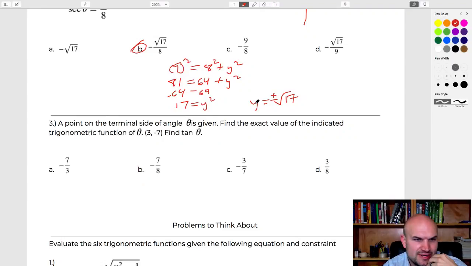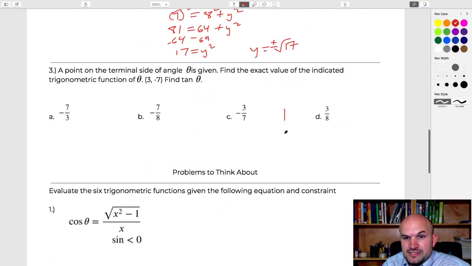And last one is a point on the terminal side of an angle theta is given. Find the exact value of the indicated trigonometric function of 3, -7, find tangent of theta. Okay, so again, we're given a point, right? And when we're given a point, the best thing to do is just plot that point. So 1, 2, 3, 1, 2, 3, 4, 5, 6, 7. So we go ahead and plot the point, and we create our triangle.